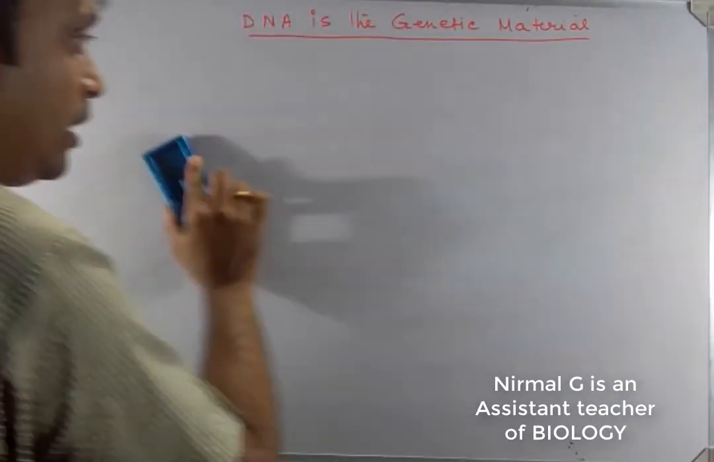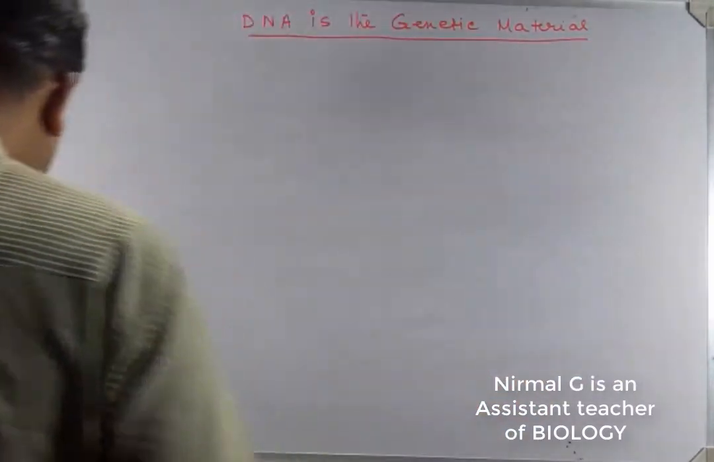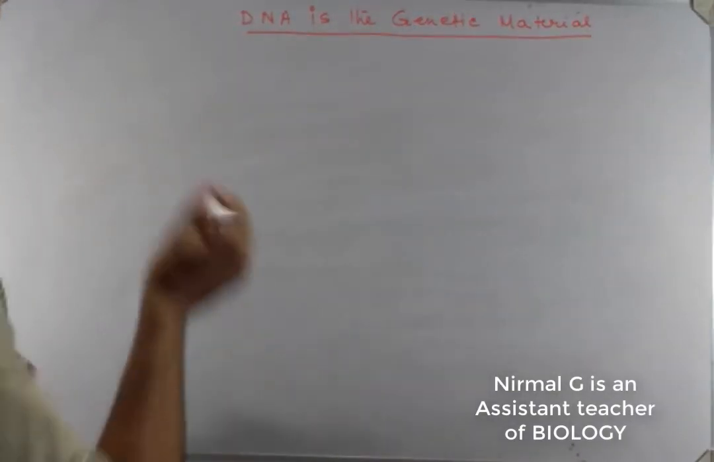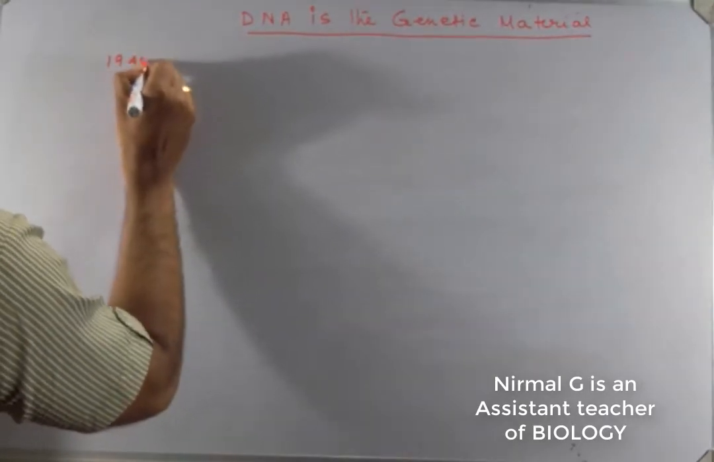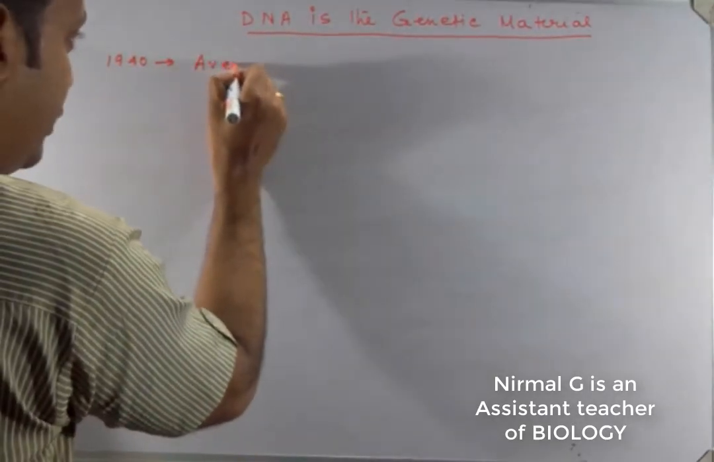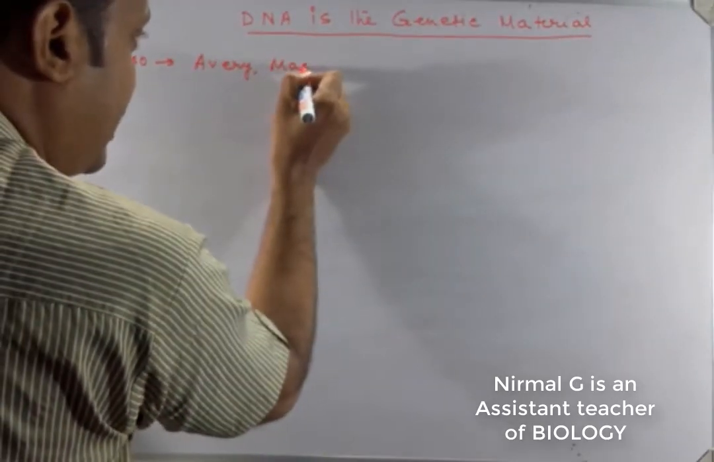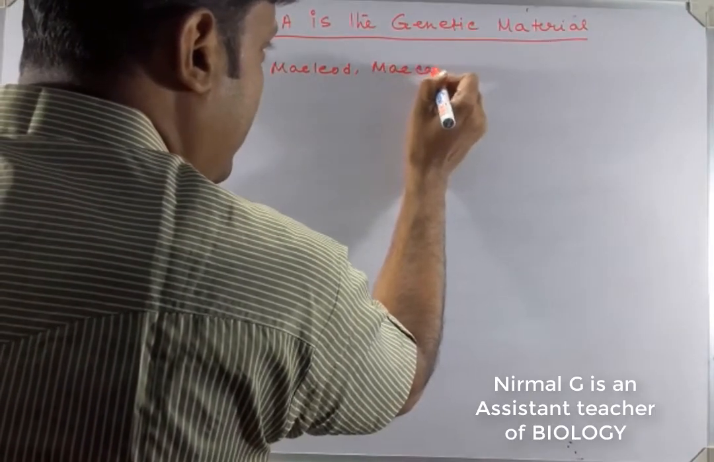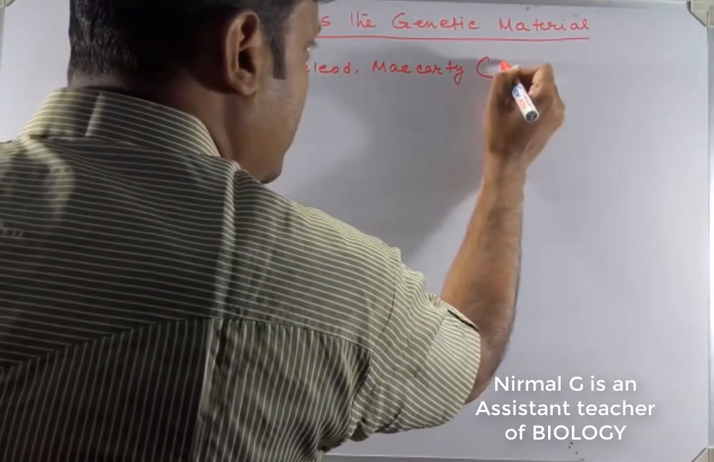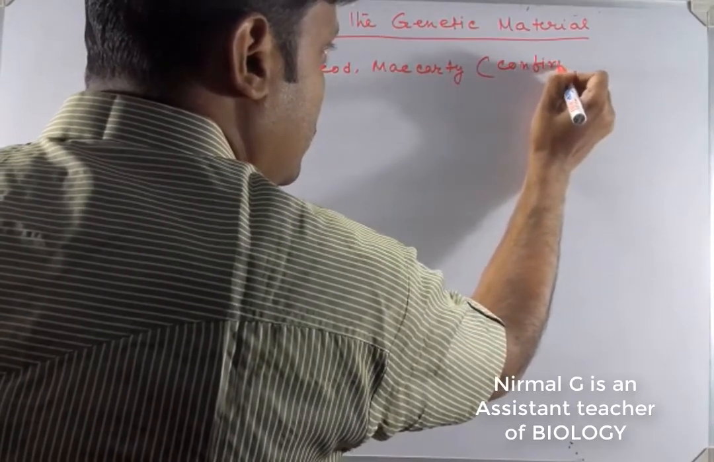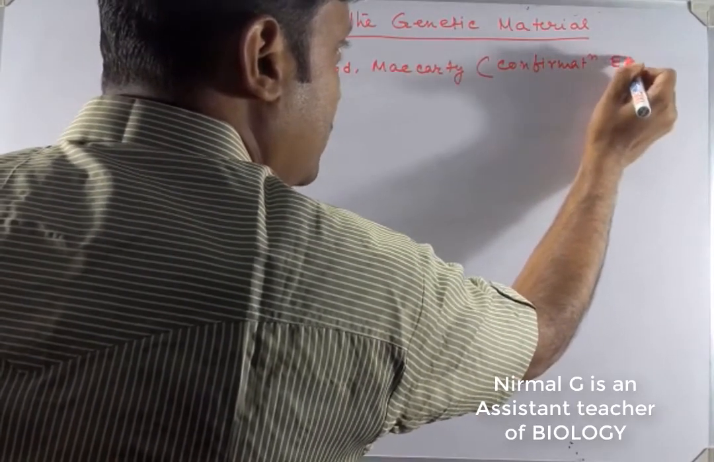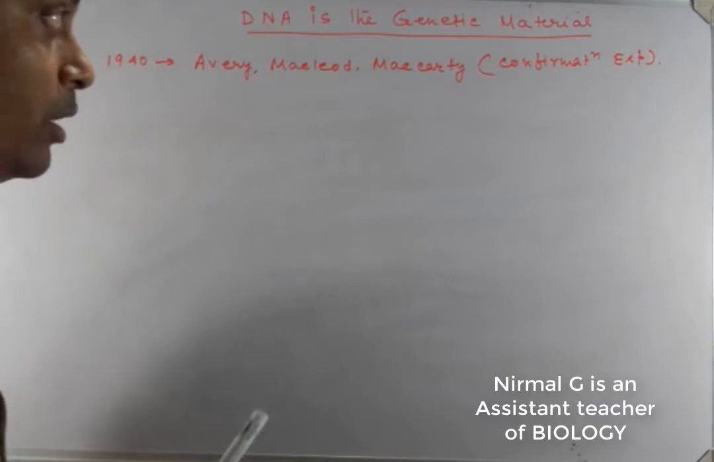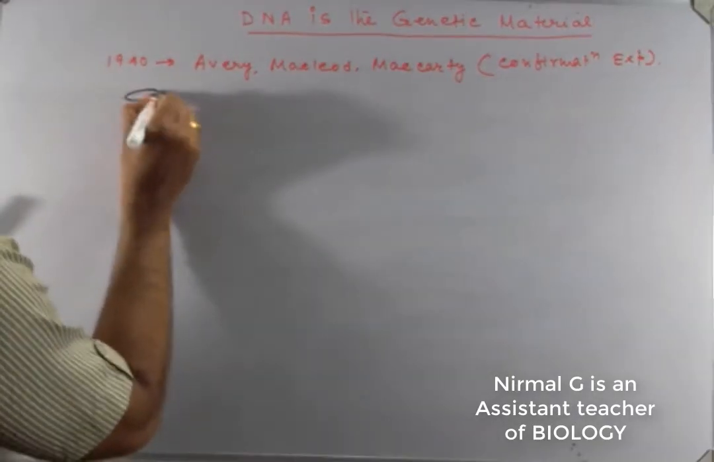Frederick Griffith supposed that protein may be the transforming principle, but in 1940, Avery, MacLeod and McCarthy made an experiment. Avery, MacLeod and McCarthy made the confirmation experiment. Clear? And what was their experimental procedure?